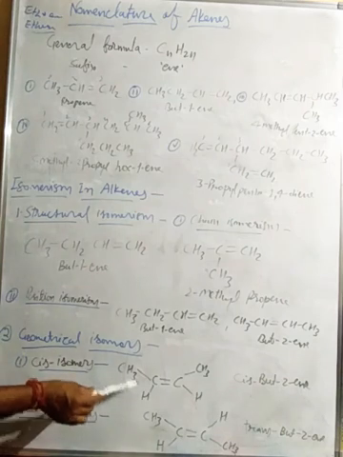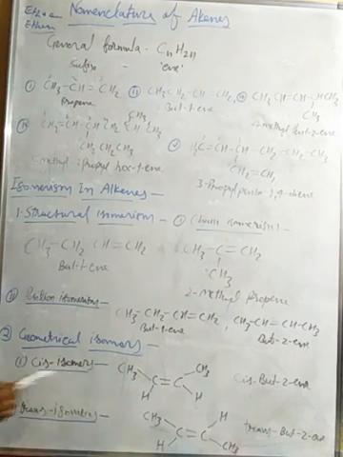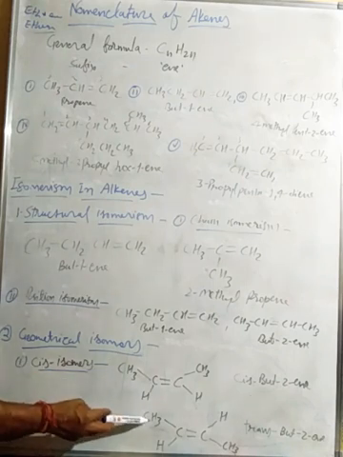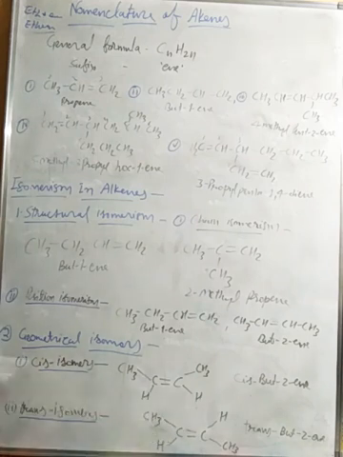Like here CH3 here and CH3 here and H here, that is called cis, right? And for trans isomers, if CH3 is here and in crossing position the other CH3, and H is here and H is there, in that cross form, that is called a trans isomer, right?